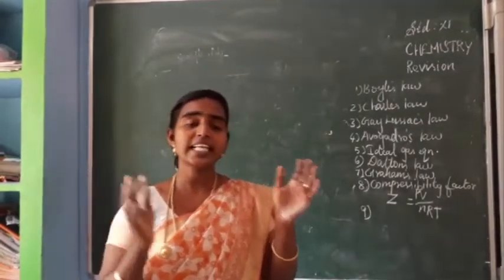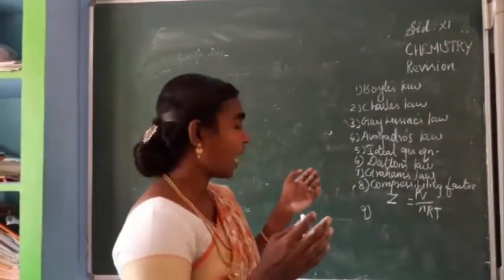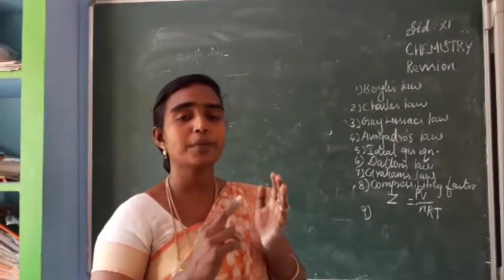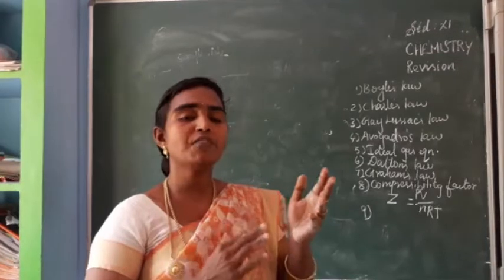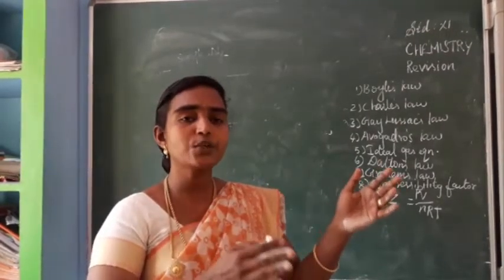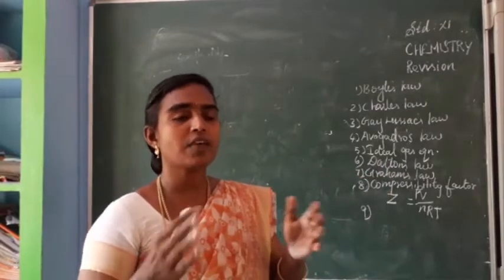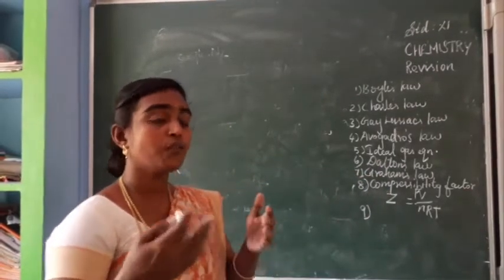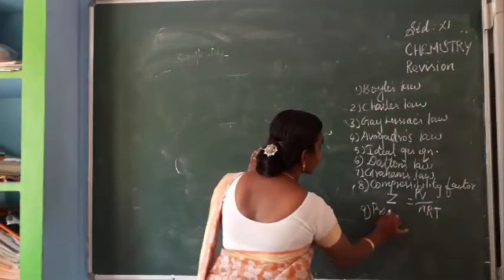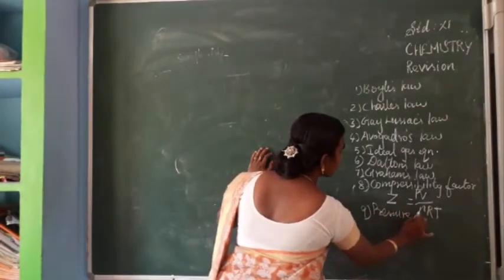So for real gases, this ideal gas equation is changed. There is a correction term in pressure and volume. After introducing this correction term, Van der Waals introduced a new equation, that is the Van der Waals equation. So we have studied this. Pressure correction and volume correction. Book back question.